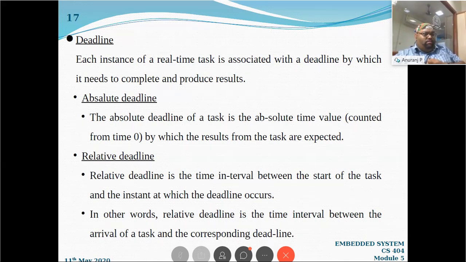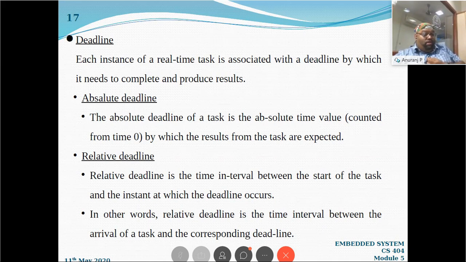And what do you mean by a deadline? You know that a deadline is a time, right? Up to what time it needs to be completed. That is what a deadline is. It is an instance of a real-time task associated with a deadline by which it needs to be completed and produce a result. The result should be obtained by the deadline.